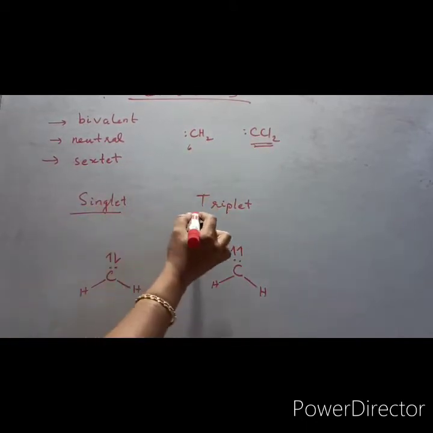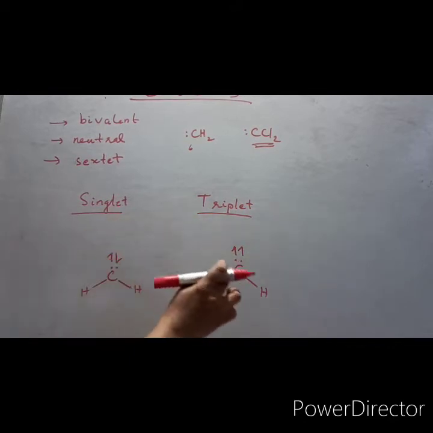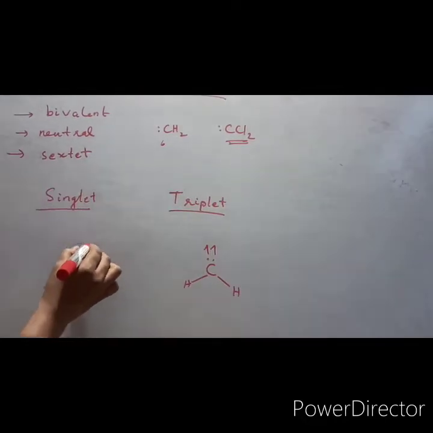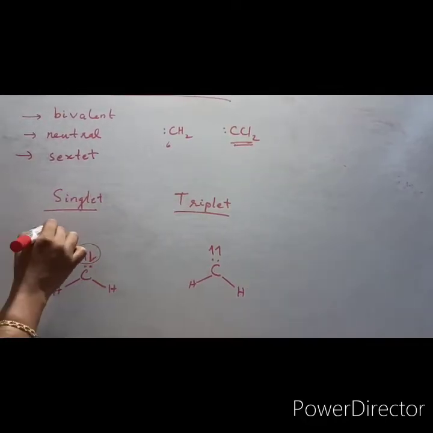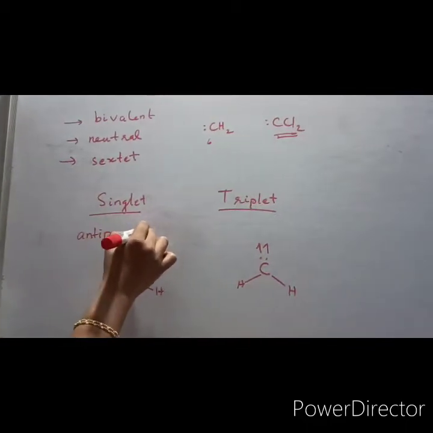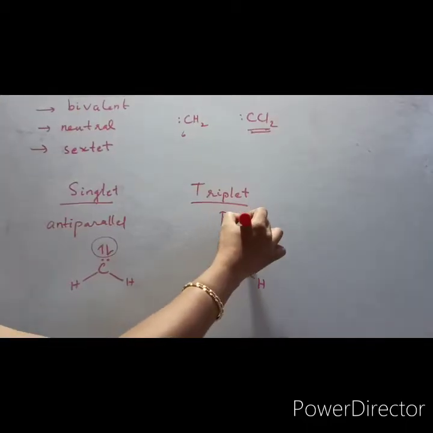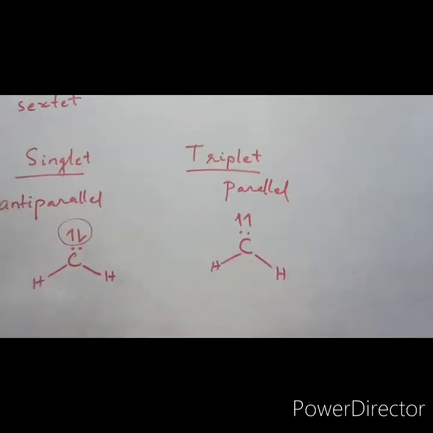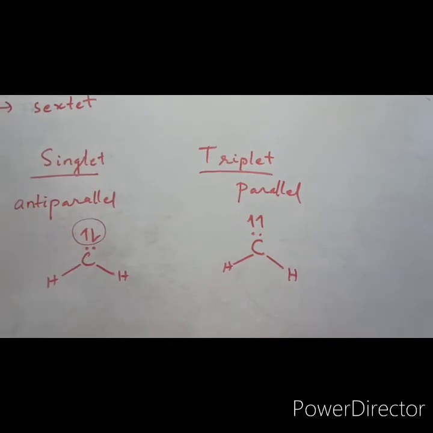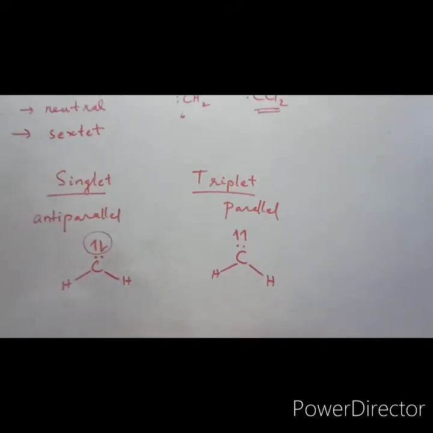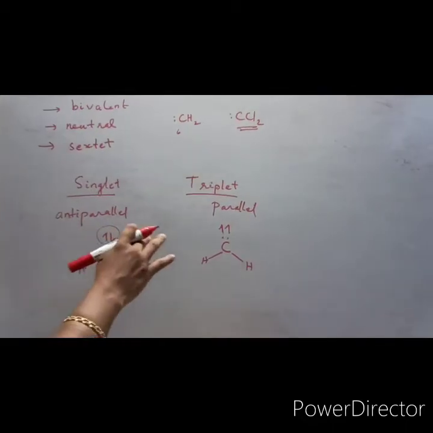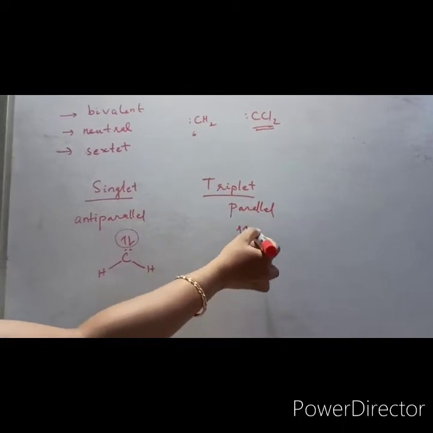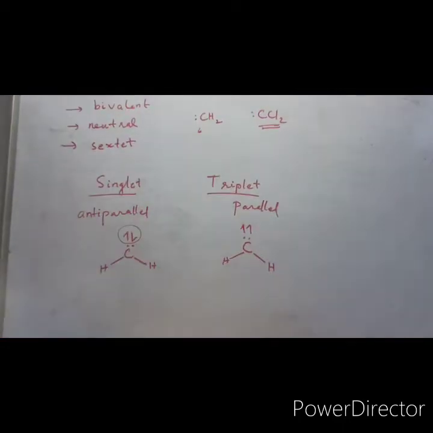Now coming to the classification of carbenes, there are two types: singlet carbene and triplet carbene. What is the difference? Singlet carbene has anti-parallel spins, and triplet carbene has parallel spins. That is the main difference between the two. Remember that the two carbenes differ in the arrangement or alignment of the spins. The one with anti-parallel arrangement is singlet, and the parallel arrangement is triplet.